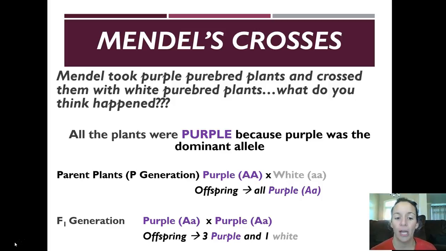If you look here, the parent plants, or P generation, purple is big A, crossed with white, which is little a. The offspring were all purple, but they're heterozygous, meaning they're big A, little a. Then if you take 2 of those offspring, which gives you your F1, that would be purple times purple, which are 2 heterozygotes. As a result, you're going to get those purple flowers, of course, but the white flower shows back up because you have recessive alleles.